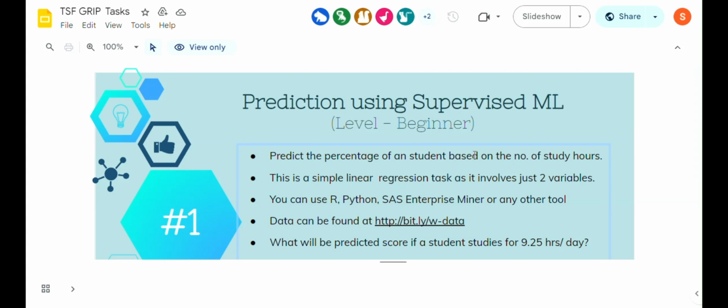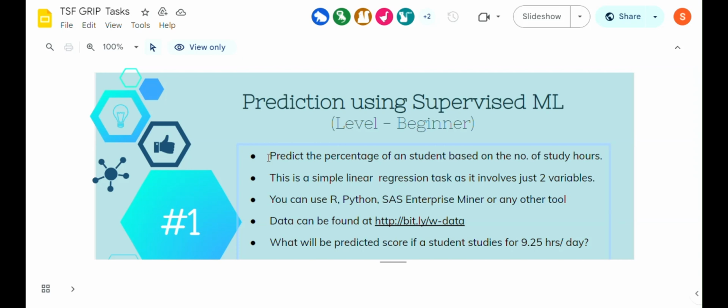Here we are predicting the percentage that a student scores according to the number of hours the student spends for their studies. So that is the problem statement, and here it's a simple linear regression, and we only have two variables, that is the hours spent and the score obtained by the student.